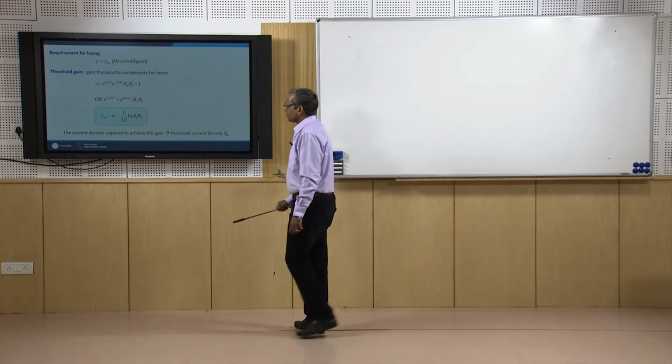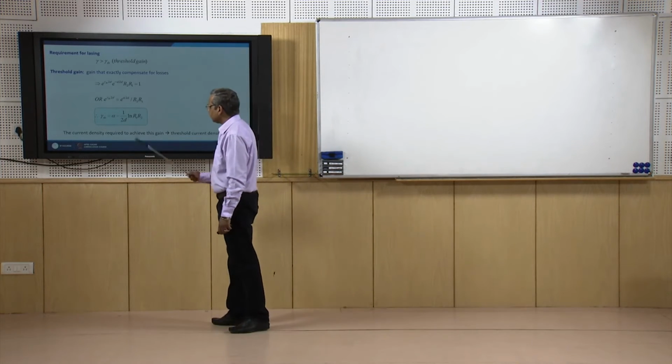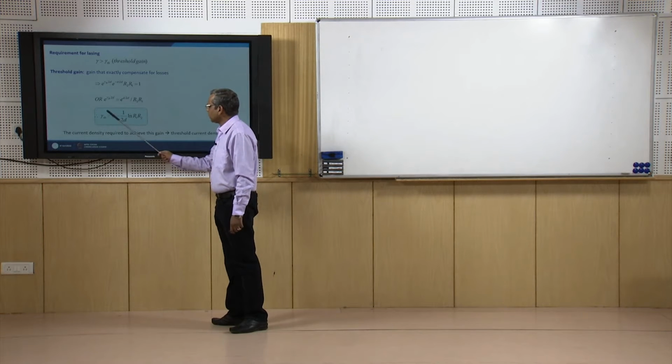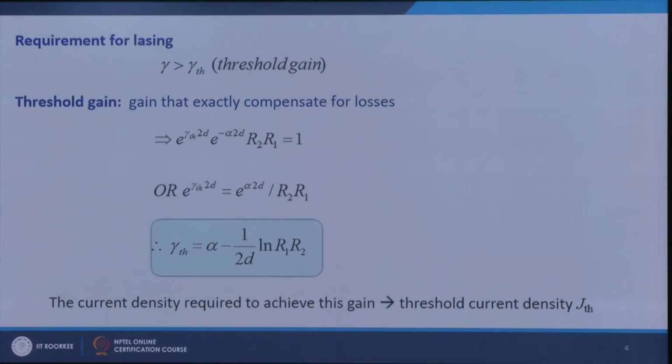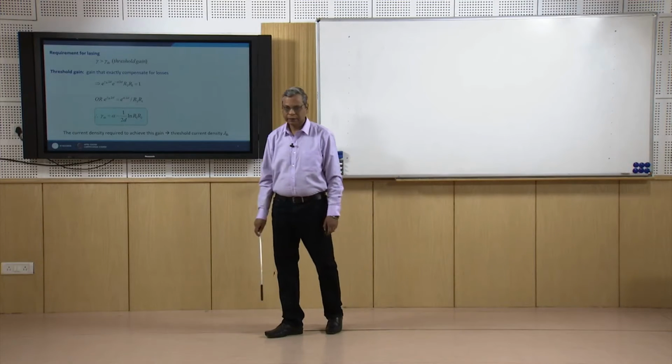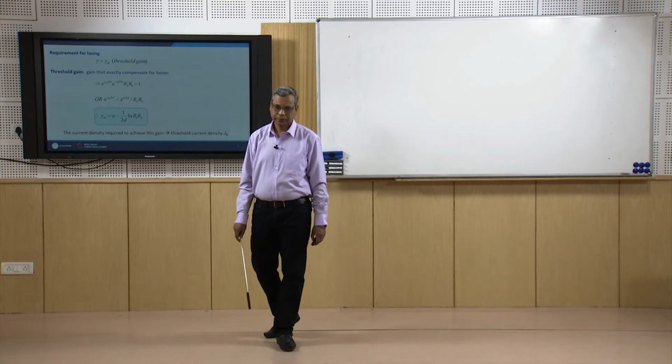so this log R1 R2 is negative, and the overall effect is this plus this. Correspondingly, I should have a current density to acquire this much gain, and that current density is known as threshold current density, and correspondingly I should have threshold injection current.